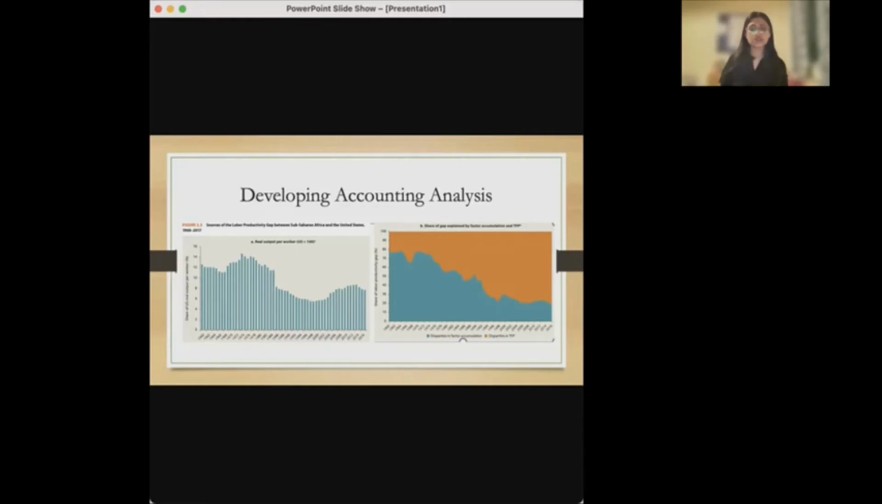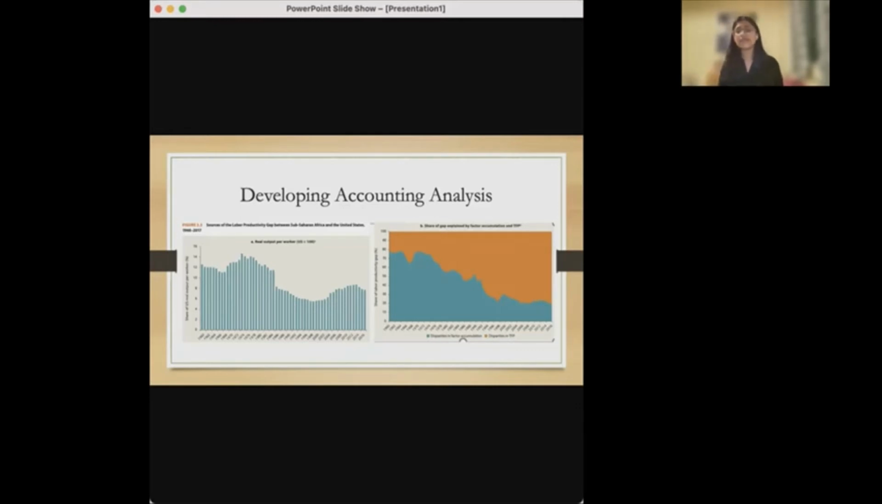So the slide shows that from the 1960s to the mid-1980s, more than half of the differences in output per worker between sub-Saharan Africa and the United States were driven by differences in the relative endowment of physical and human capital, and undercapitalization. However, since the 1990s, differences in TFP became the main driver explaining the output per worker gaps.